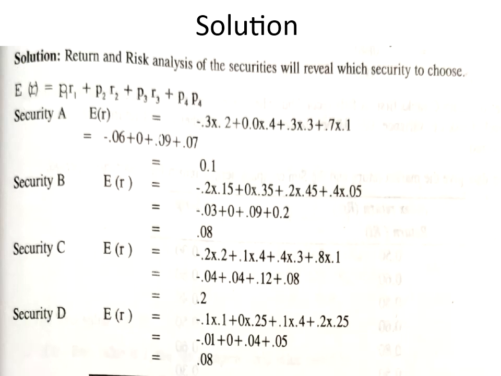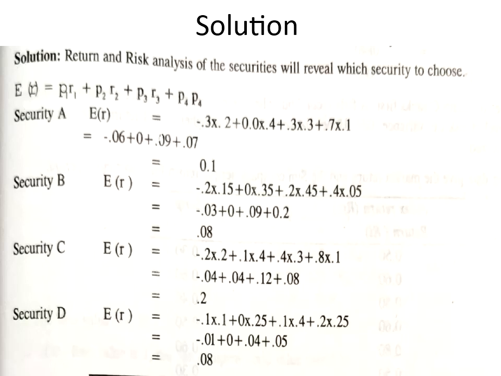So as far as the first solution is concerned, expected return is equal to probability 1 into R1 plus probability 2 into R2, plus probability 3 into R3 plus probability 4 into R4. Then for first security A, expected return is equal to, you can take directly minus 0.3 multiplied by 0.2. Why? Because they have given in percentage, I have converted into decimal. It will be easy for me. The number will be less. So if I keep on doing like that, for security A, I get the value to be equal to 0.1.